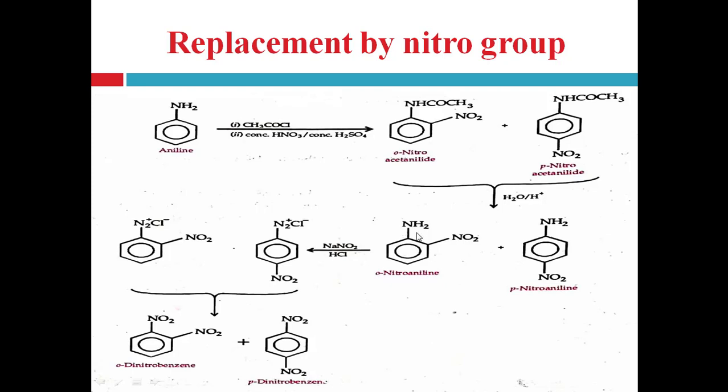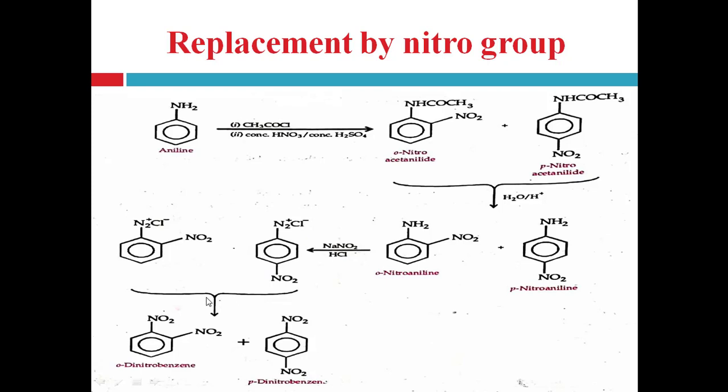Now let's see the further replacement by the nitro group. So first of all, the NH2 group, the primary aromatic amine group, can be converted into the diazonium chloride group by diazotization with the help of sodium nitrite and hydrochloric acid. Right? So ortho-nitroaniline produces the ortho-diazonium salt and para-nitroaniline produces the para-diazonium nitrobenzene.